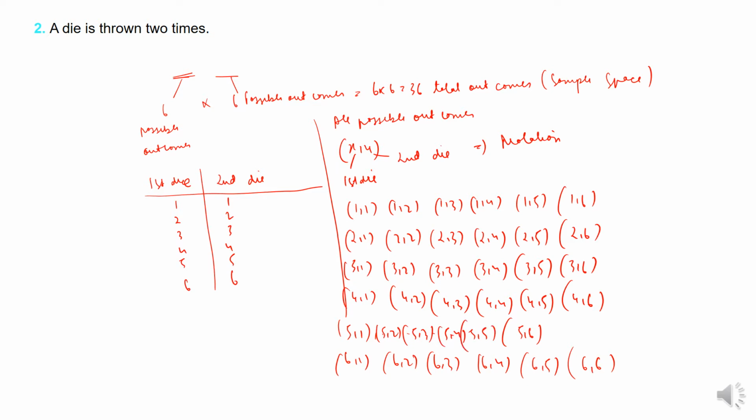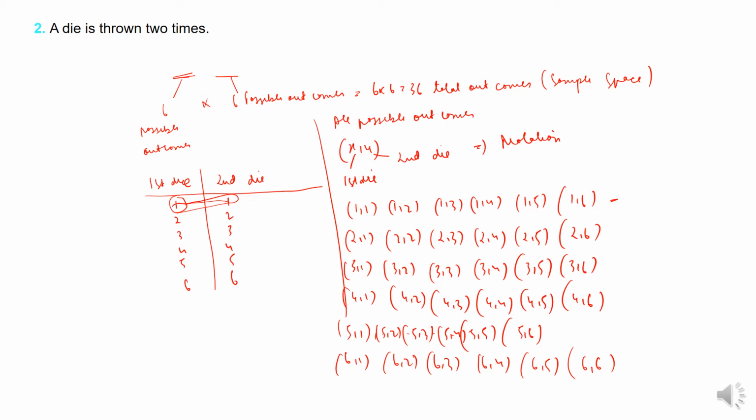So what basically we are trying to do, I will show you for one. It will be like 1, 1. First die 1, second die 1. With 1 there will be 6. If I get 1 on first die, on second I can get 1, 2, 3, 4, 5, 6. Like this is the first row. Similarly, if suppose first die is 2: 2, 1, 2, 2, 2, 3, 2, 4, 2, 5, 2, 6.